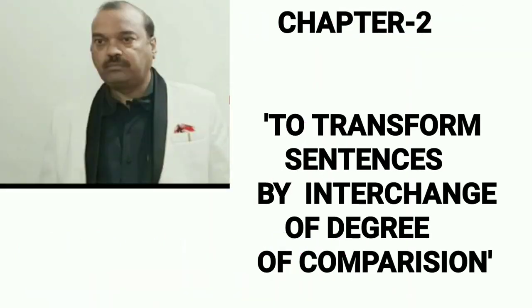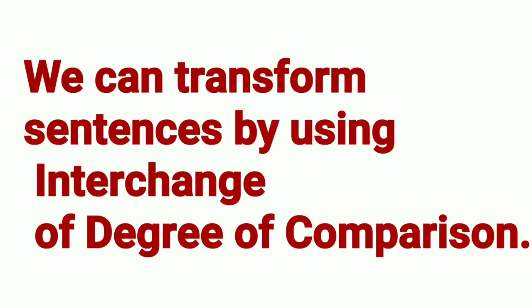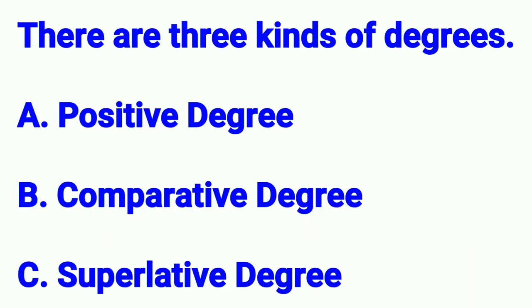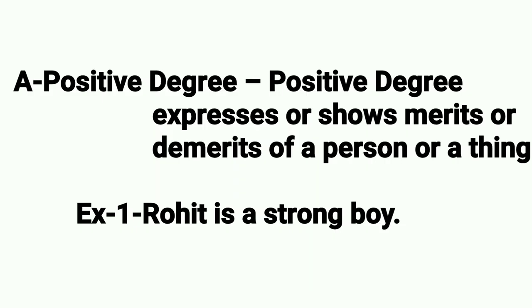Students, we are going to start chapter 2nd, to transform sentences by interchange of degree of comparison. We can transform sentences by using interchange of degree of comparison. There are 3 kinds of degrees: A. Positive degree, B. Comparative degree, C. Superlative degree.